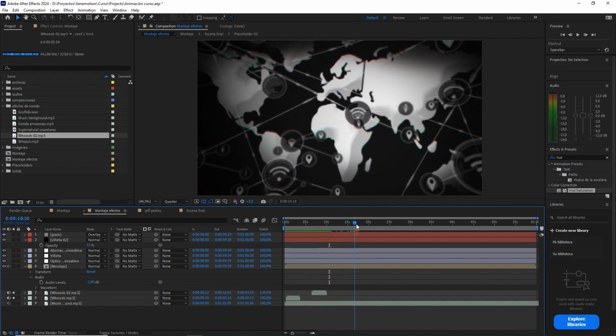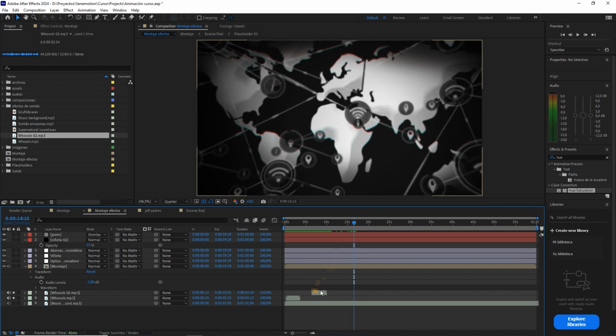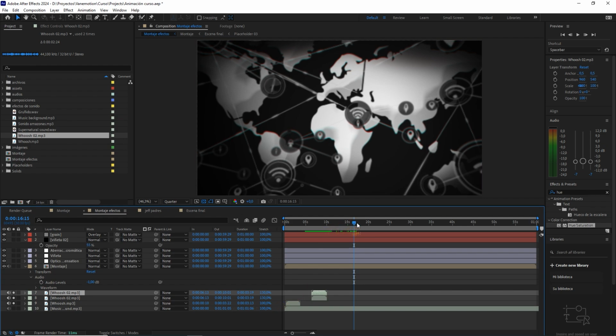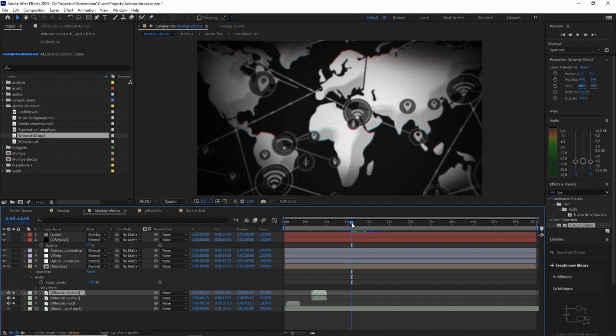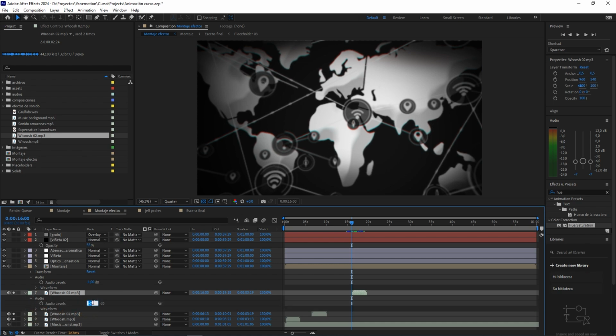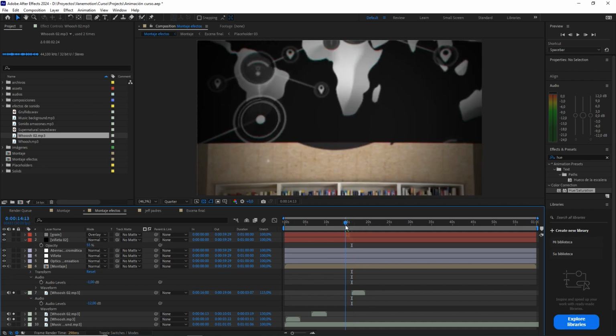We move forward, and here when we are going to enter the next scene, well, this boss 2, with Control D, we double it, and we are going to put it here in the second 16. We put this one here. And we are going to set the audio levels to -12. And here the stretch, well, we are going to lower it a little bit. We left it more or less there at 115%, okay?